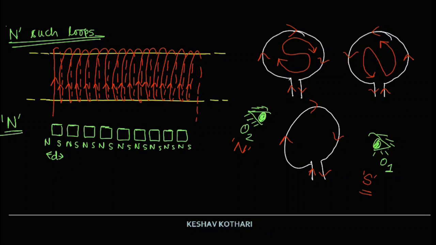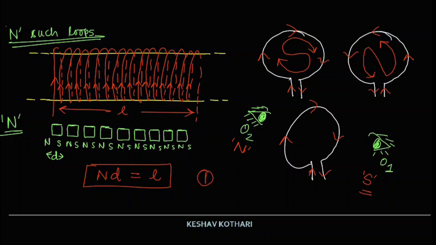If the total length of the solenoid is equal to L, then n such magnets, each having a length equal to d, must be equal to the length L. This is the first mathematical equation which we have framed in this chapter: if there are n such loops, each current carrying loop will behave like a small bar magnet having a north and a south polarity with a length d, and if we combine n such small magnets, it must be equal to the total length of the solenoid, which we treat as length L.